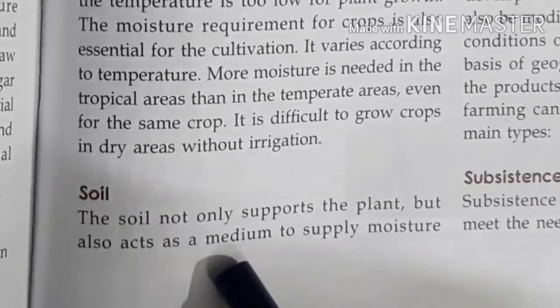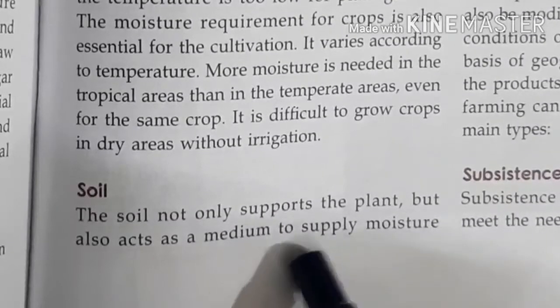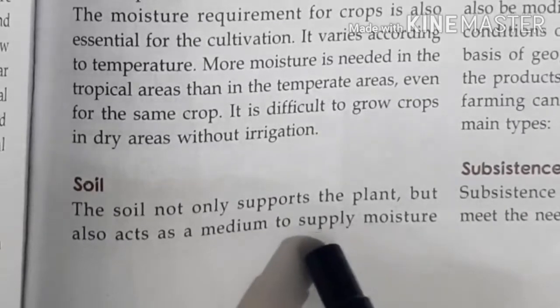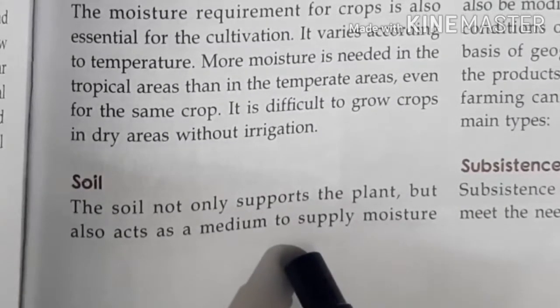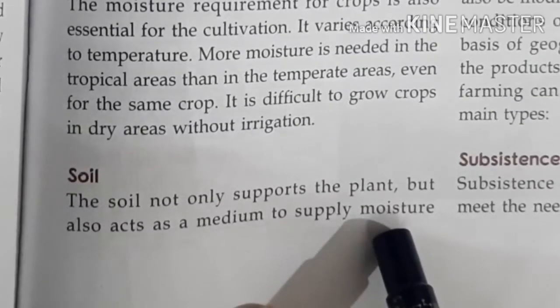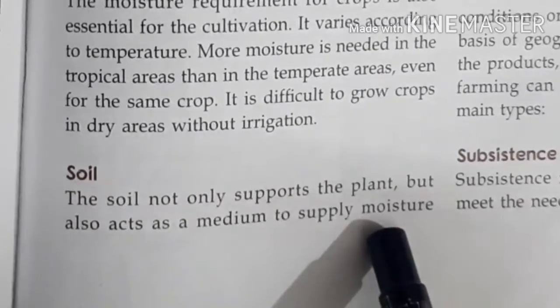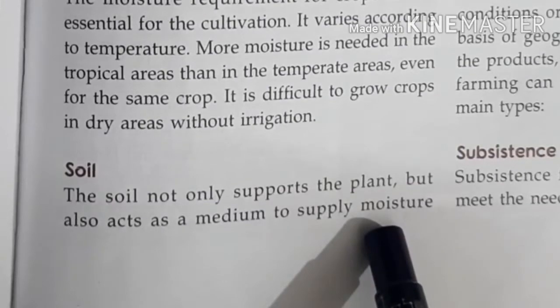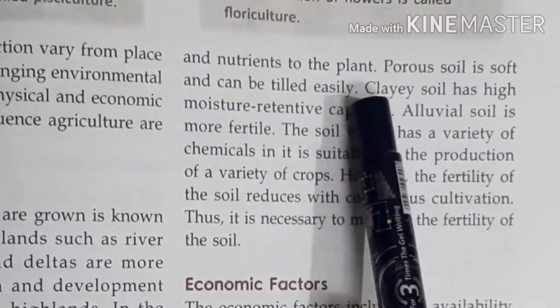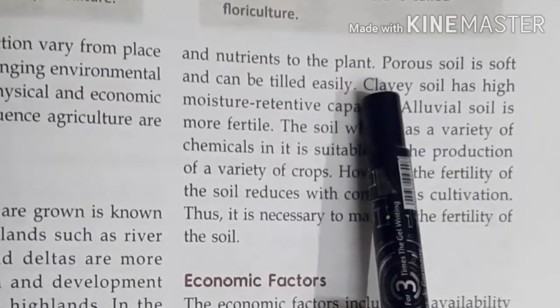Third factor, soil, not only supports the plants but also acts as a medium to supply moisture. So agriculture also depends on soil. What amount of soil will be there? What is the nature of that soil? So accordingly, these plants will grow. And soil also supplies nutrients to the plants to grow most rapidly.